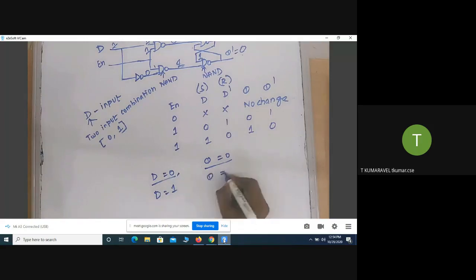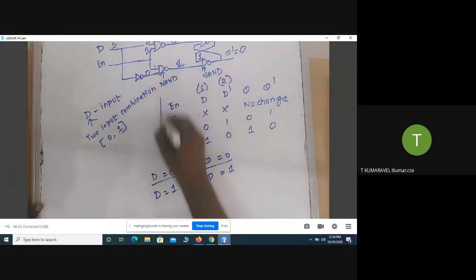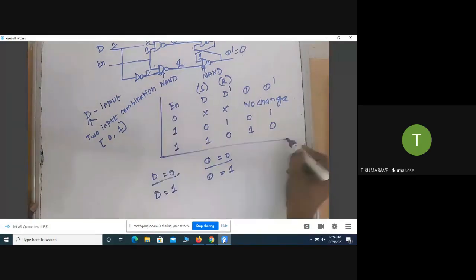Suppose I give the input as 0, it produces the output as 0. Suppose I give the input as 1, it produces the output as 1. That's why it's called a transparent latch. This is the behavior of the D latch with the enable input.